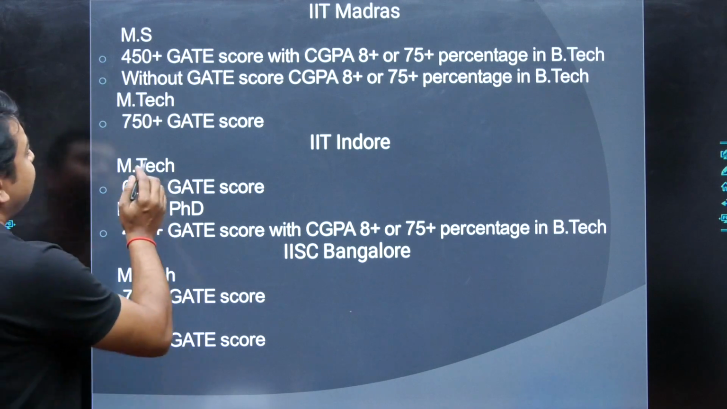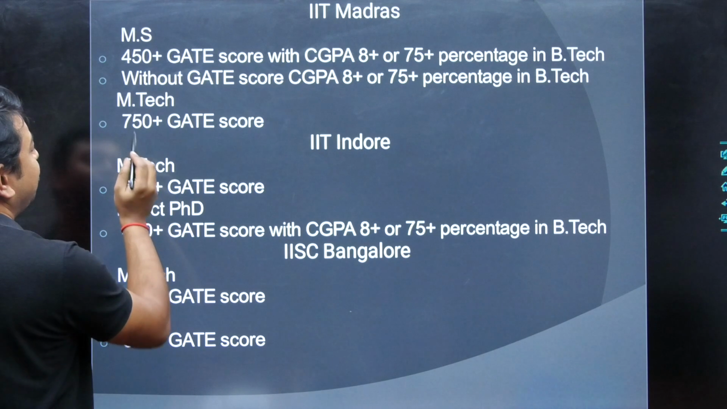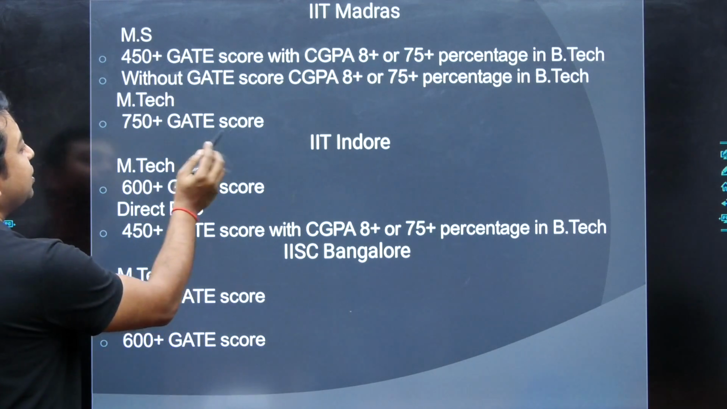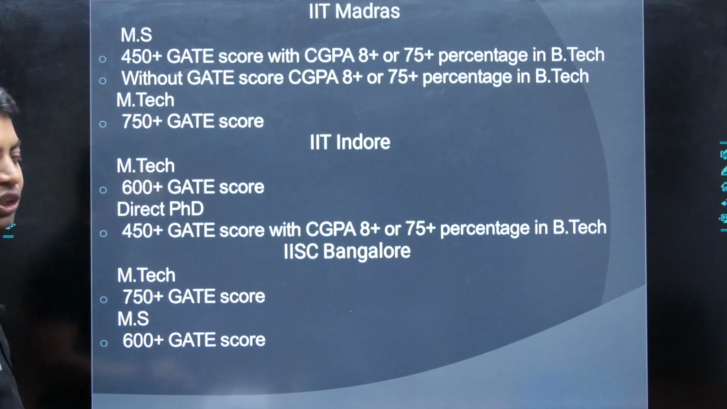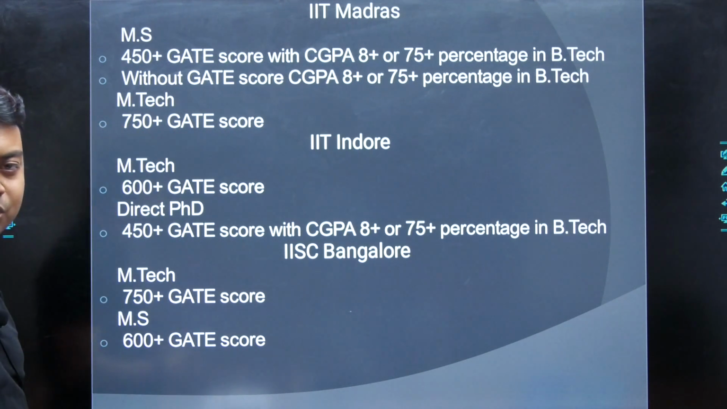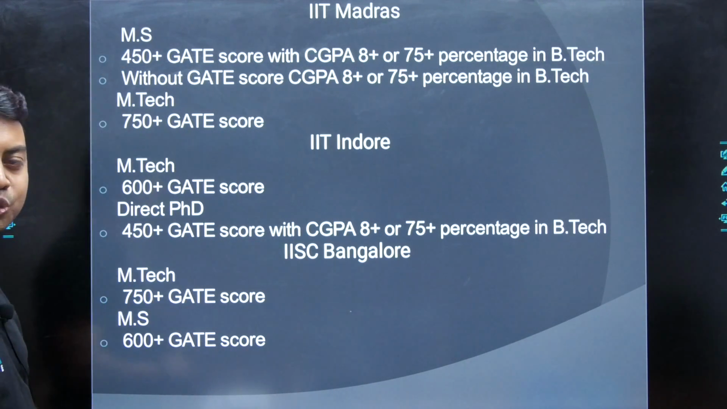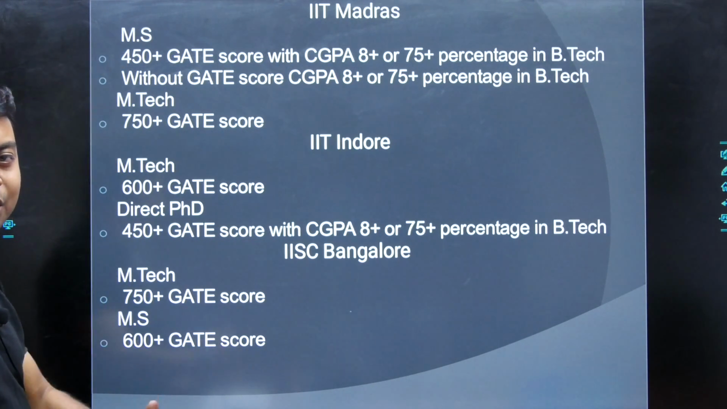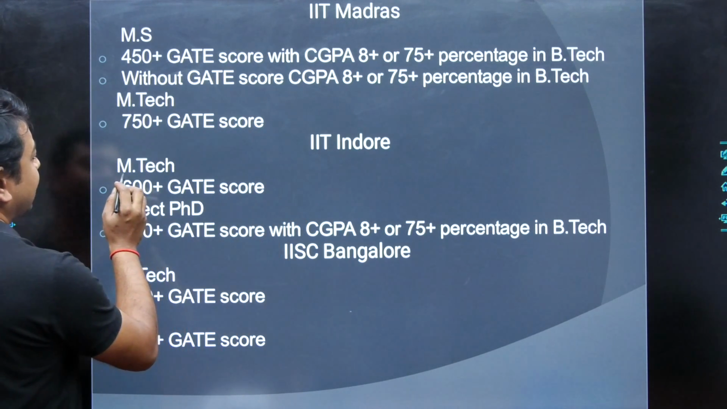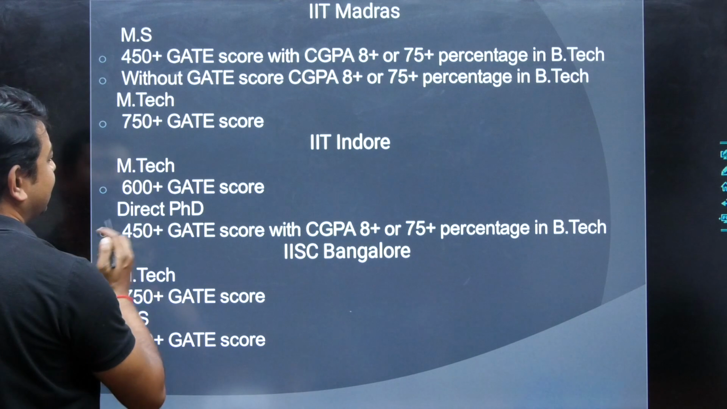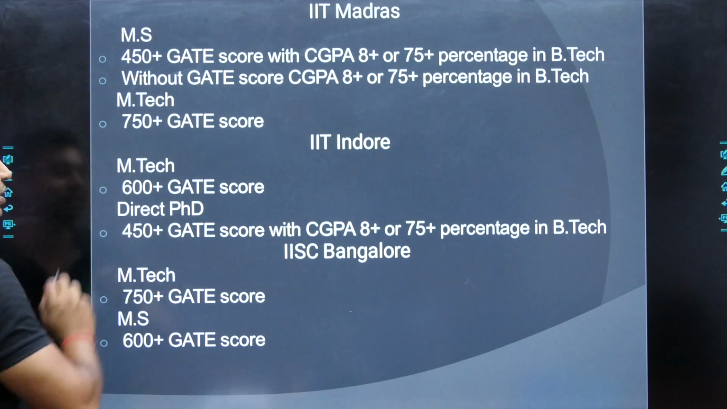And at last, if we want to get inside MTech with teaching assistant, then we have to produce a 750 plus GATE score. That means a good GATE score is mandatory for MTech. But for MS, you can take admission with a low GATE score or without a GATE score. And if you are going for IIT Indore, then we have to produce an MTech degree. The MTech should be 600 plus GATE score, that means less than IIT Madras.